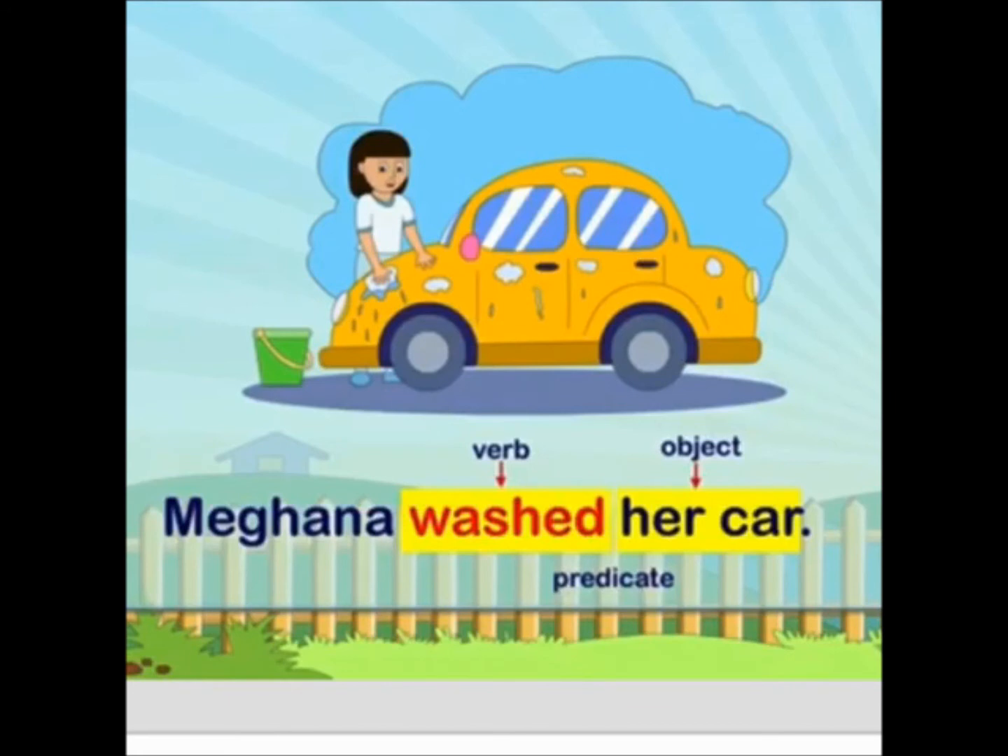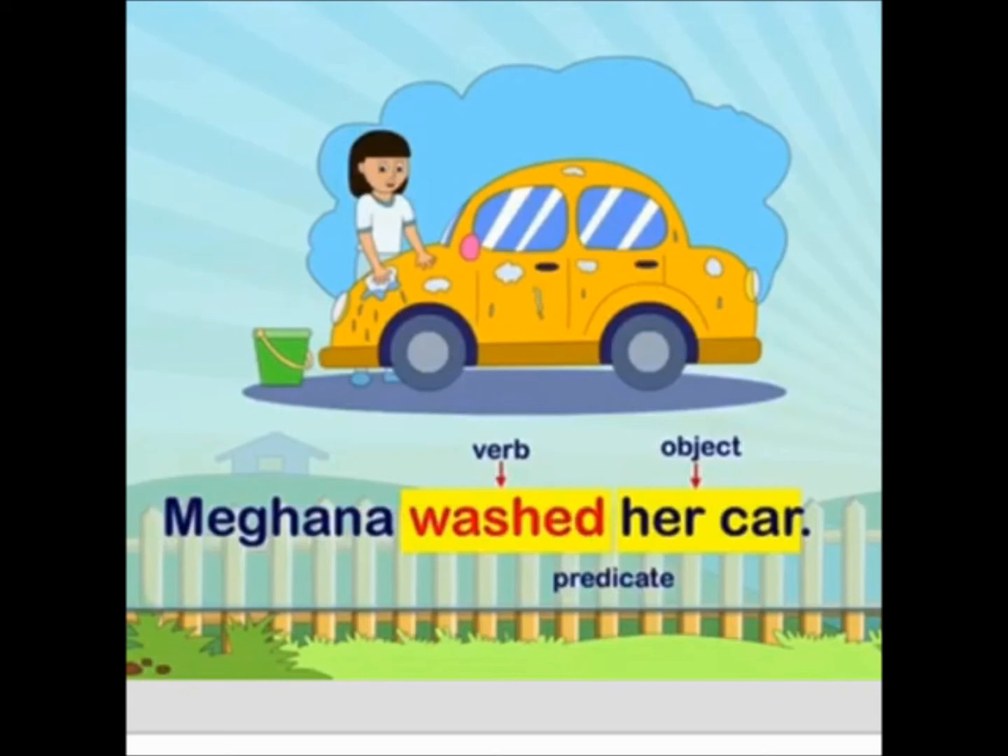So once again, repeat that definition: the object will come after the verb. It will take place after the verb. So what is there after the verb? Her car. So it is very clear that her car will be our object. Object is her car.